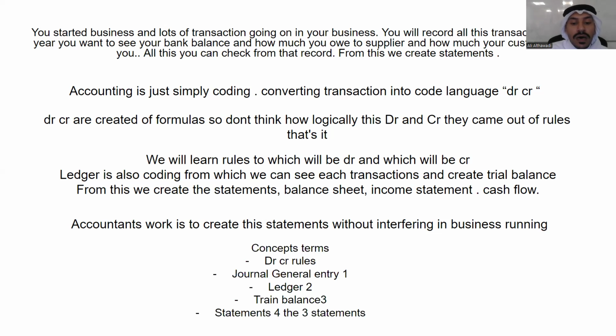The concepts that we'll cover: what are debit credit rules. Then we'll create journal entries. Step 2, we will create ledgers. Step 3, we will create a trial balance. And at the end, we'll create these statements that we are talking about. We will create them.